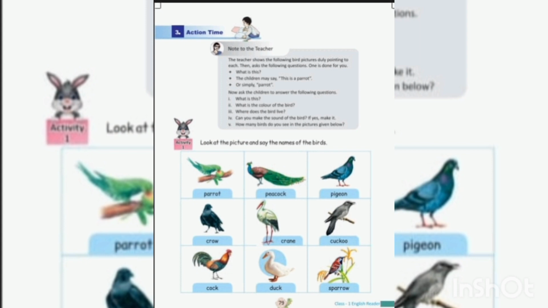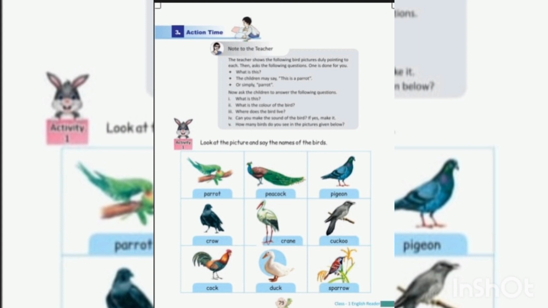2. What is this? Answer. This is a peacock. What is the color of the peacock? Peacock color is blue and green. Where does the peacock live? The peacock lives in forests.